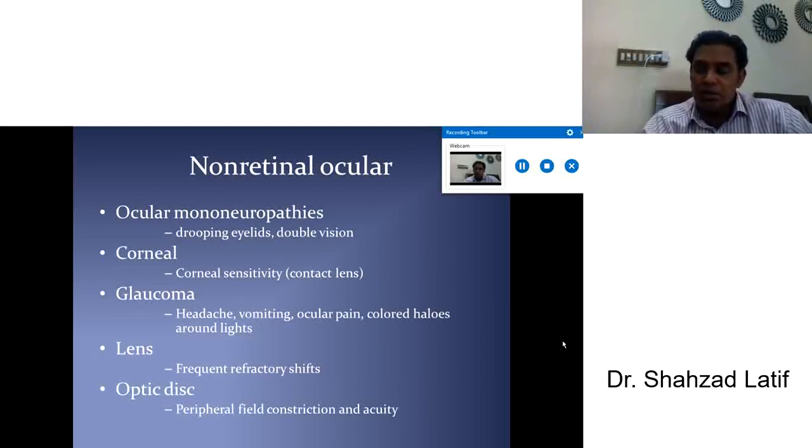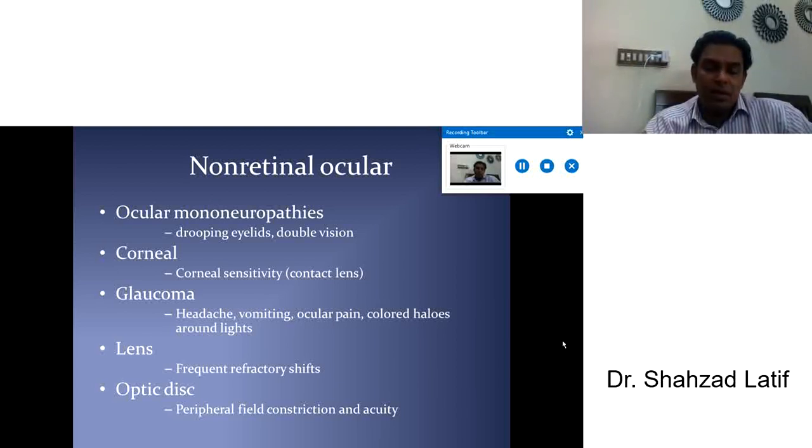There are some complications of diabetes called non-retinal ocular complications. Number 1, ocular mononeuropathies: drooping of the eye, double vision are complications of diabetes. Always focus on taking history of these. Corneal sensitivity, contact lens sensitivity, or any sensitivity of the cornea may be a complication of diabetes. Glaucoma: is there any persistent headache, vomiting, ocular pain, colored halos around lights?